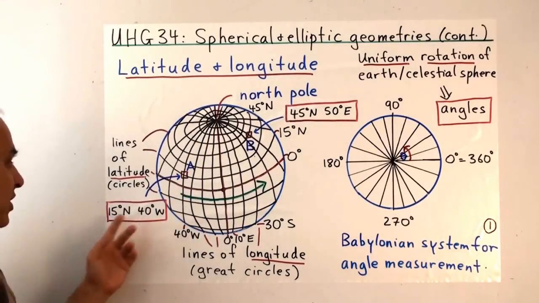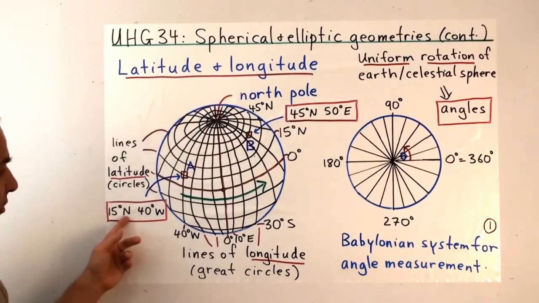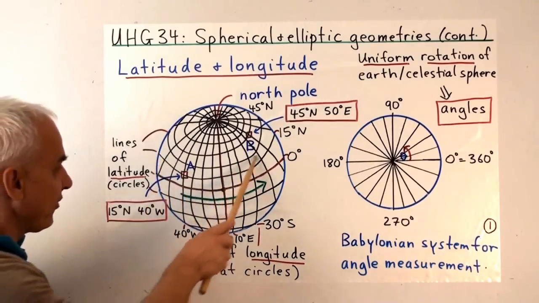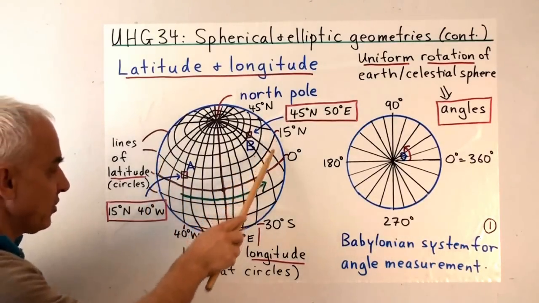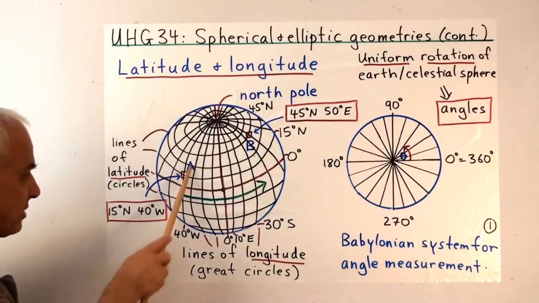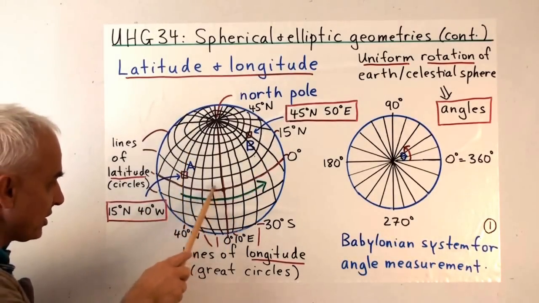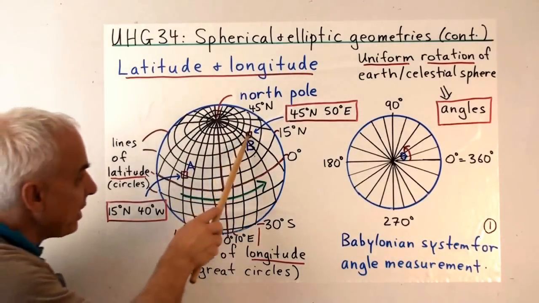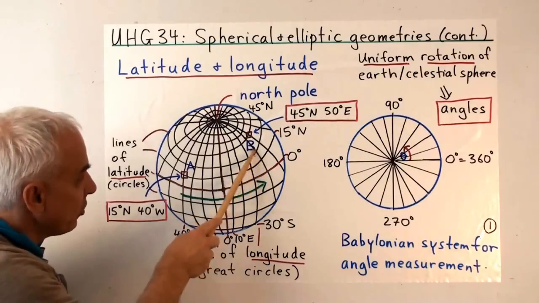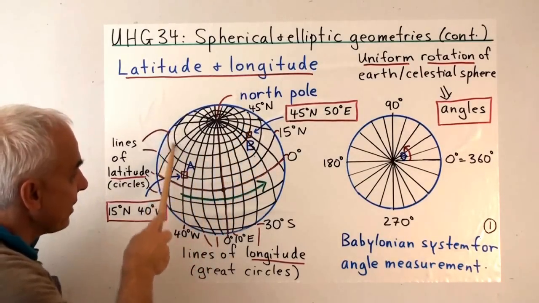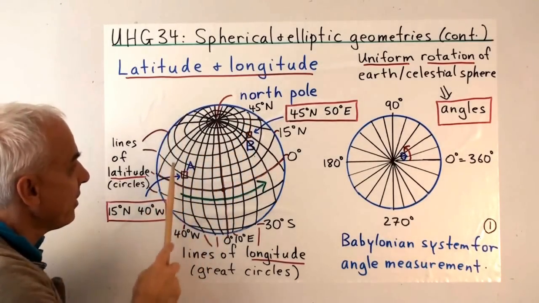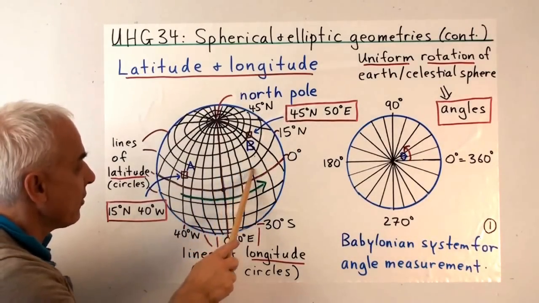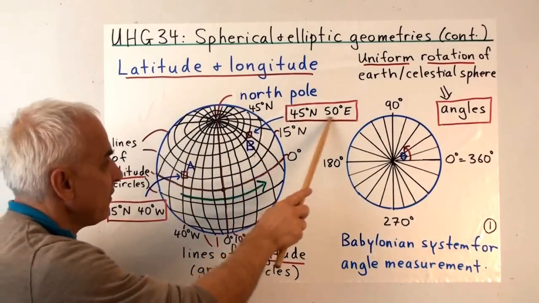It's standard to write the latitude component first. So this point here, for example, would be 15 degrees north because it's on this latitude line, which is 15 degrees north. And it's 40 degrees west because it's on this longitude line, which is 10, 20, 30, 40 degrees west. This point B here, its latitude would be 45 degrees, on that meridian line there, 45 degrees north. And in terms of longitude, 1, 2, 3, 4, 5, we're going over 50 degrees east.